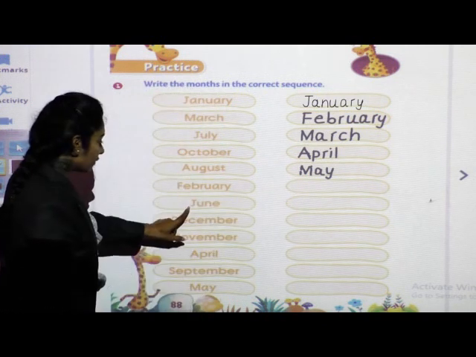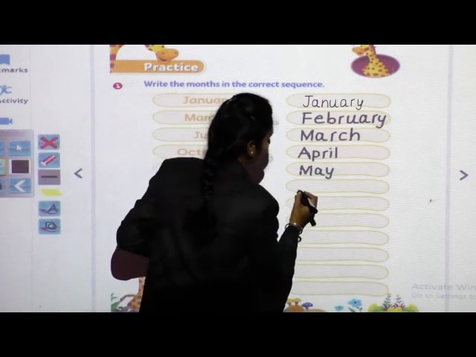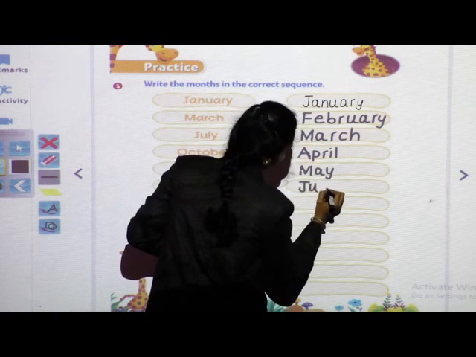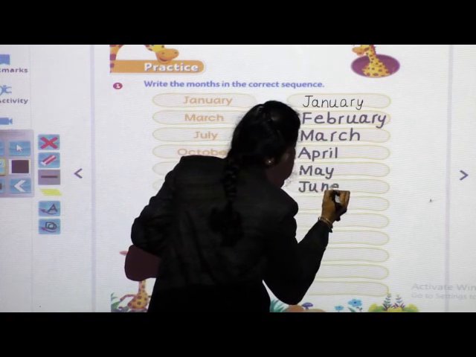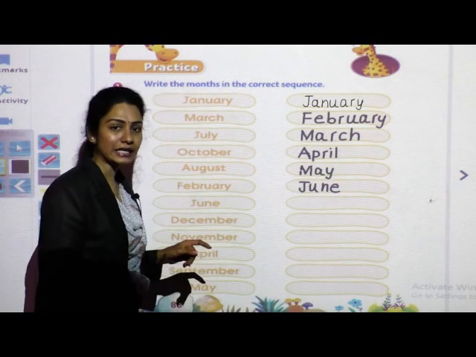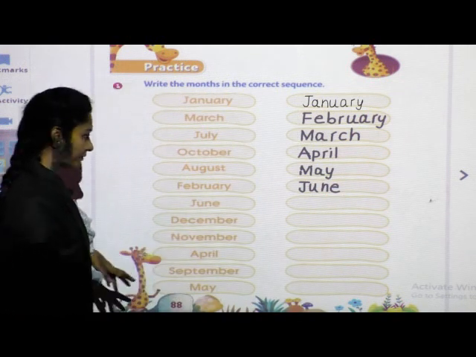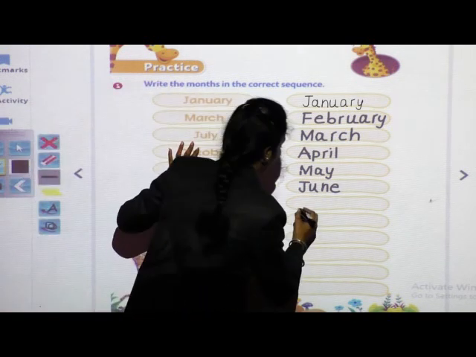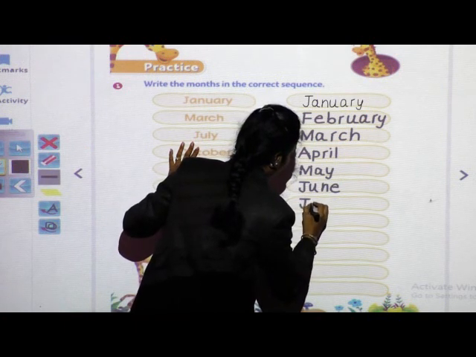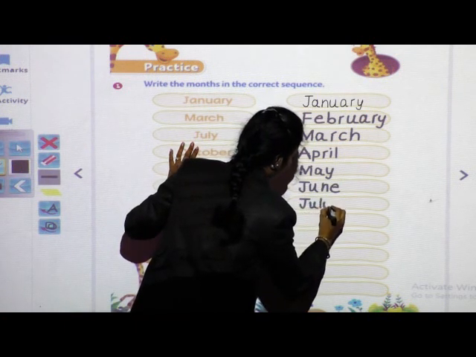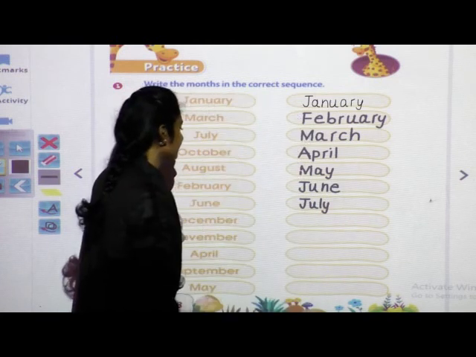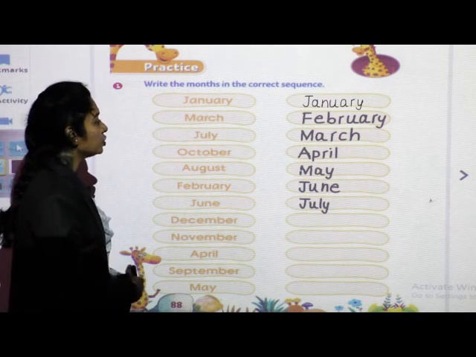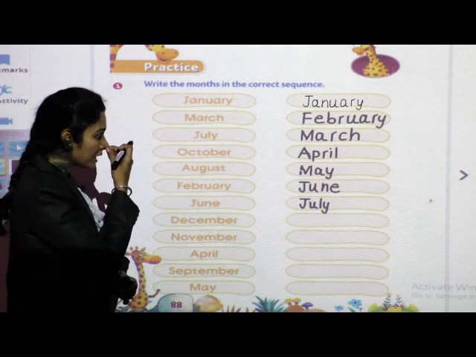June. So where is the spelling of June? Here it is. Write capital letter J, J-U-N-E, June. After June, which month will come? July. J-U-L-Y, July. Repeat after teacher.